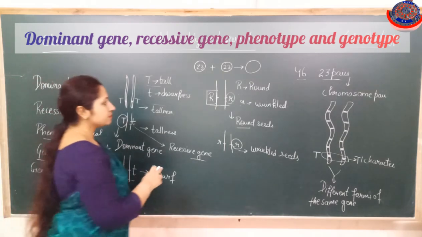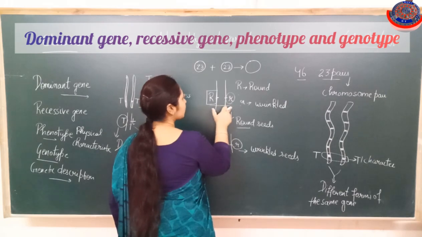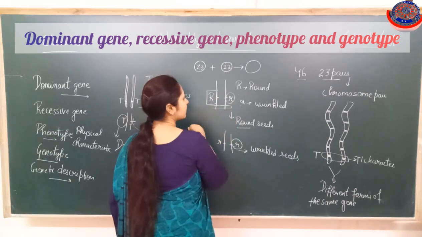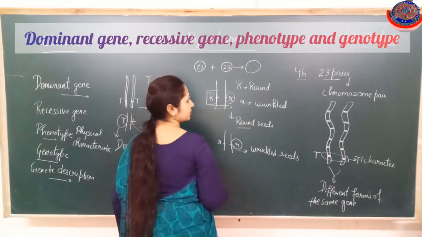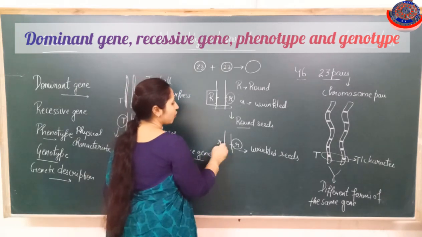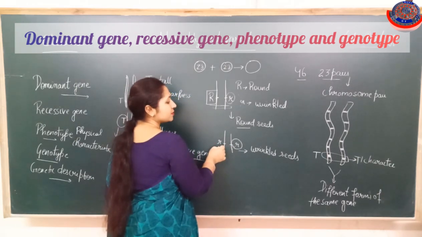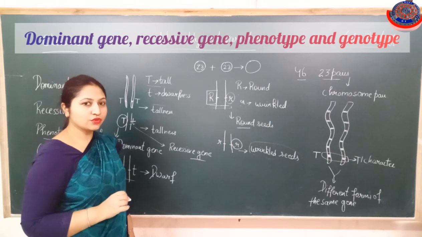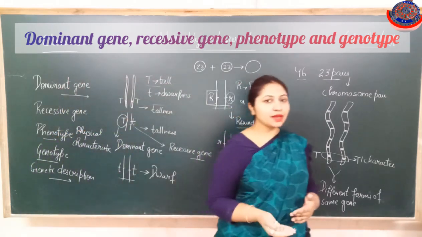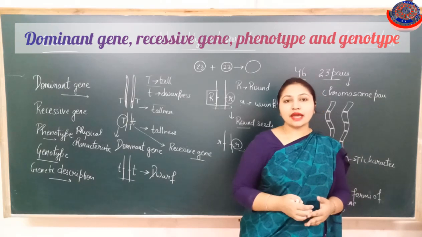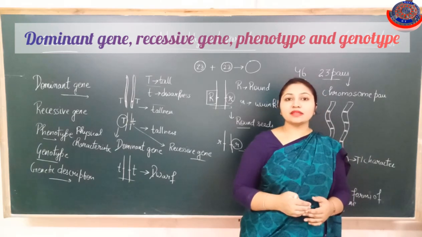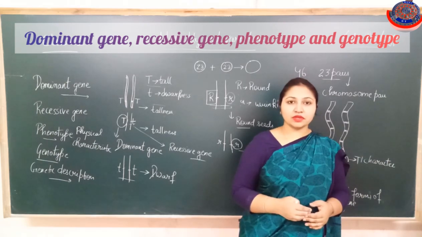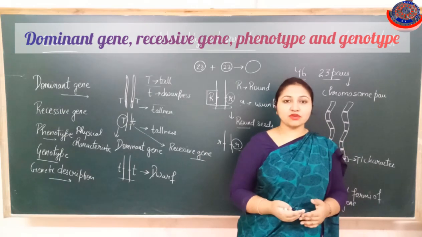Clear? Now here, capital R, small r are the genotypes, and the physical appearance here is the round seeds. Similarly, small r, small r are the genotypes, and wrinkled seeds will be the phenotype. Okay, so phenotype is the physical appearance that is visible to us, and this phenotype is determined by the genotype, meaning the genes that are present in a body. Okay, so genotype means the genetic description of any organism.